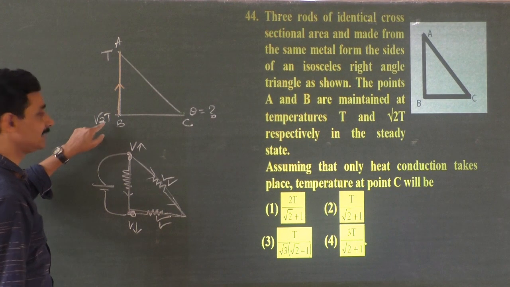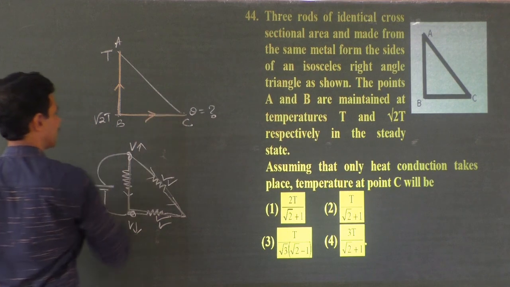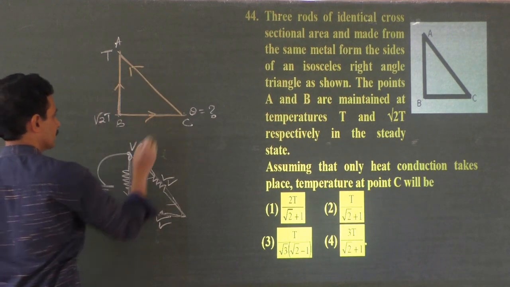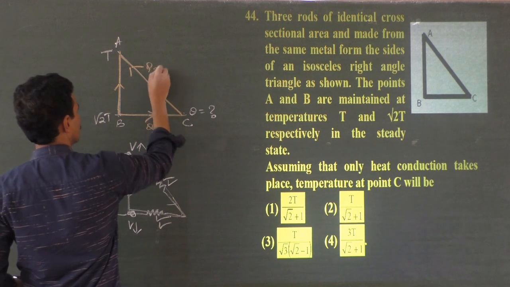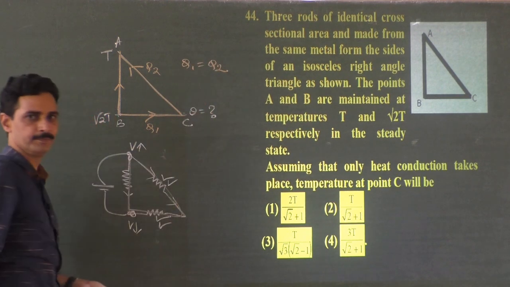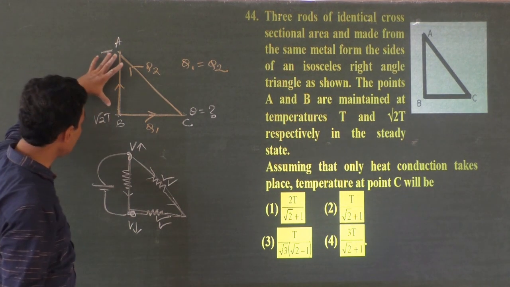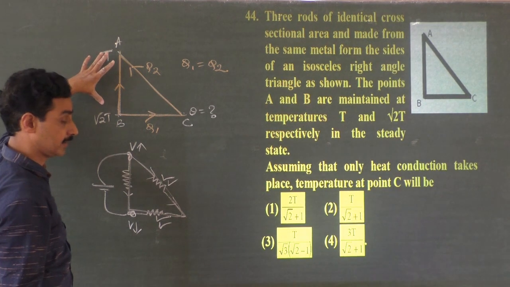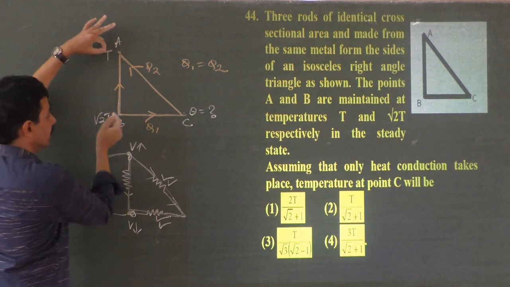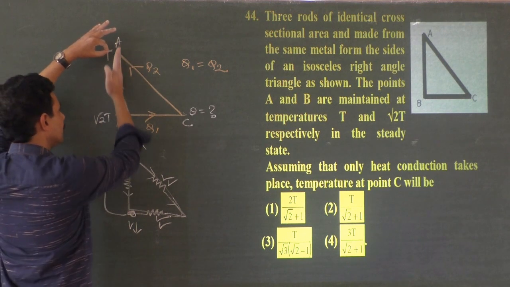Now here, since this is at higher temperature, whatever heat energy flows through this per second, the same heat energy must flow through this, because they are in series. So if I take this Q1 and Q2, then Q1 must be equal to Q2. That's all the thing needed here. Our discussion is very simple. Since these two ends are maintained at different temperatures, heat energy must flow between these 2 points, from higher to lower temperature.